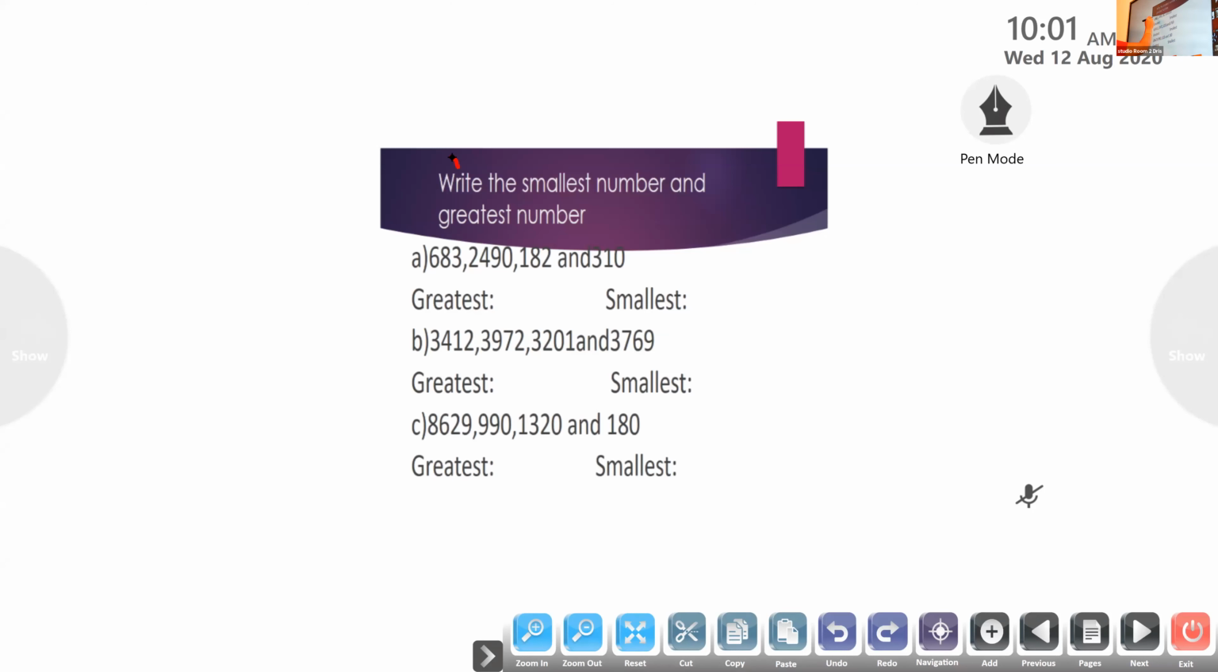Here I have written three questions, A, B, C. You have to find out the greatest and smallest number. The first question I will be discussing, the second question I will be asking you, and the third question you have to do yourself. Okay? The first question we can do together. These are the numbers over here.